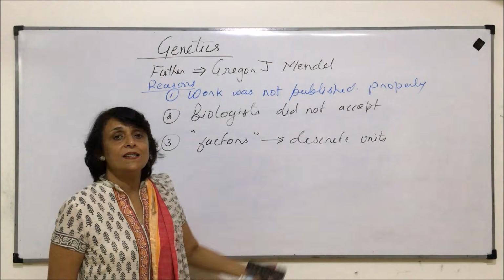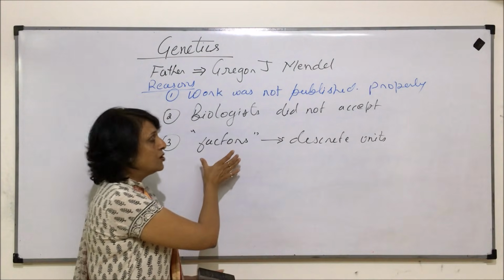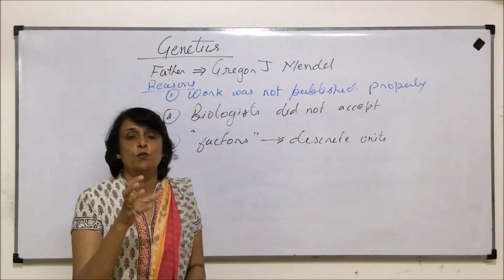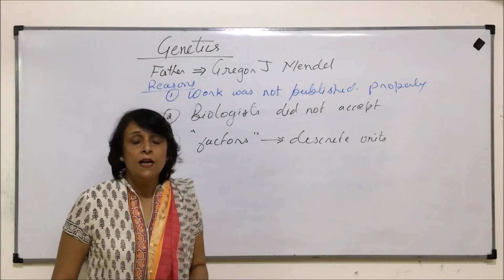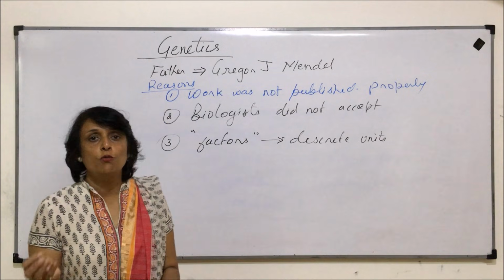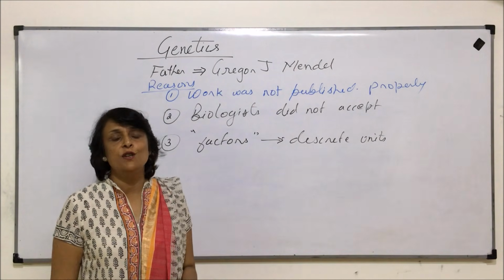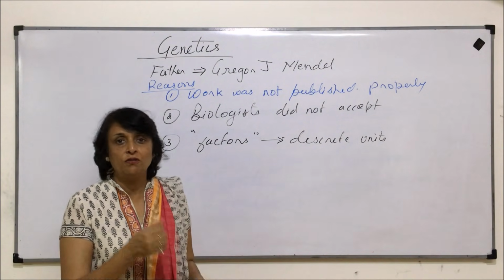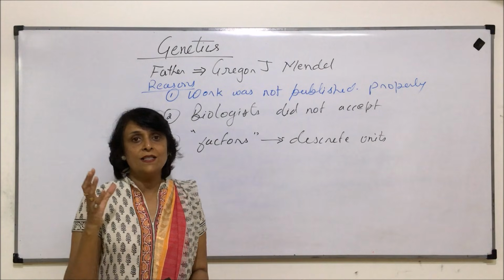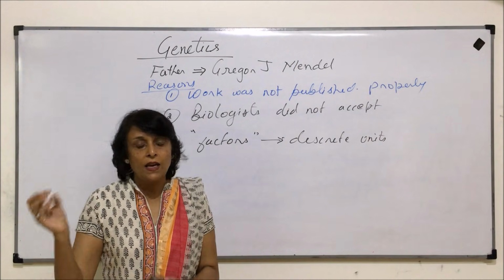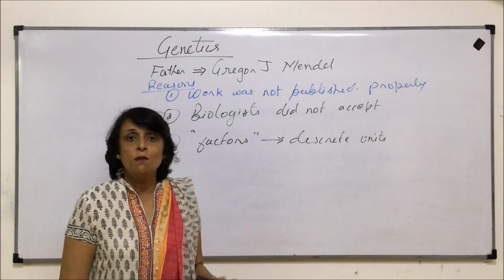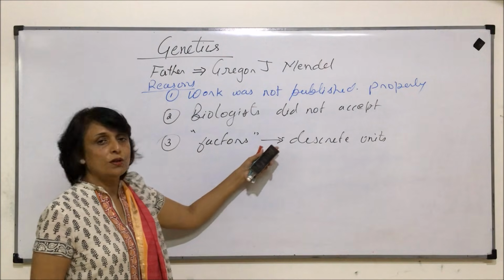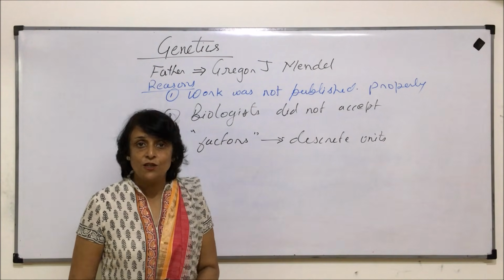Now what we mean by these discrete units is genes, which we now know as genes, when Mendel said that factors are the things which are responsible for a particular character. At that time, microscopic work and all those things were at a very, very elementary level. So people had no idea how a DNA looks and how the genes would be. So to understand something imaginary, that there's something in the body or in the cell which is being passed on from one generation to the next generation, this idea was not actually very convincing to people.